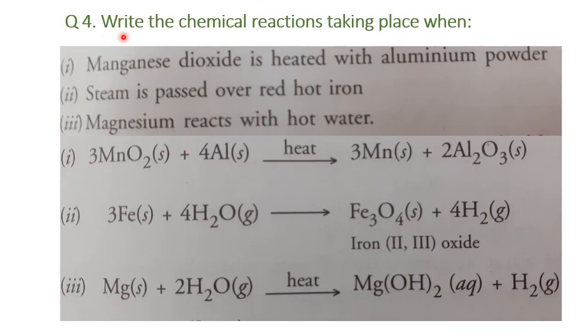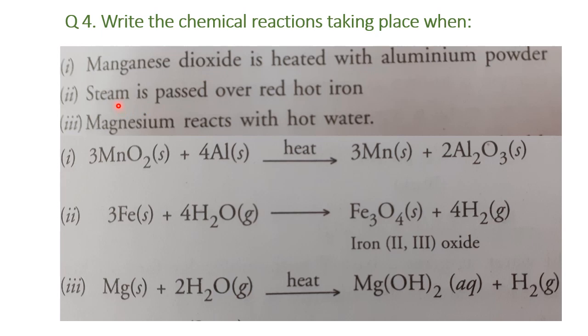Question number 4. Write the chemical reactions taking place when manganese dioxide is heated with aluminium powder. The formula for manganese dioxide is MnO2. It reacts with aluminium and will form manganese and aluminium oxide. That means aluminium displaces manganese from manganese dioxide.